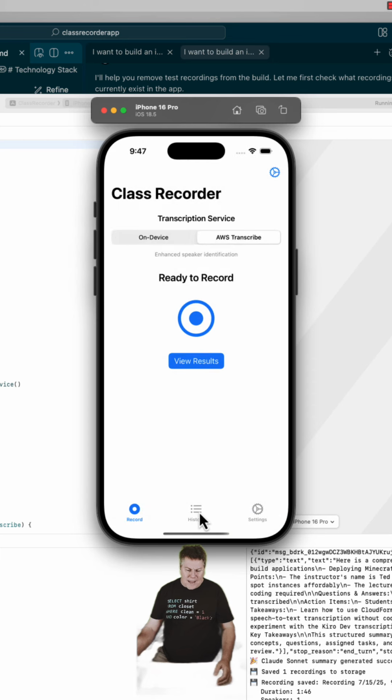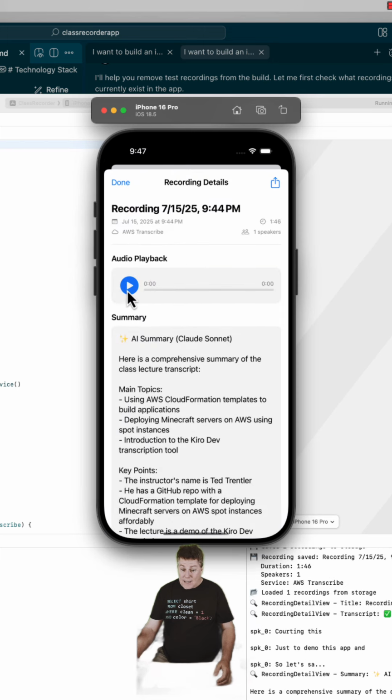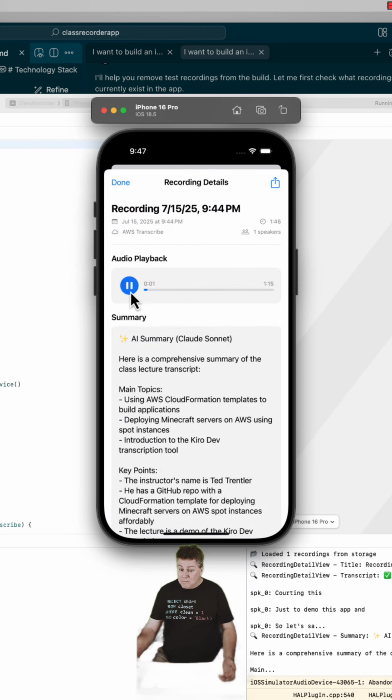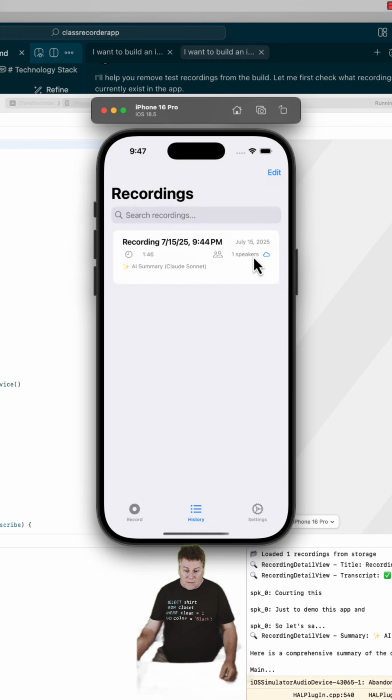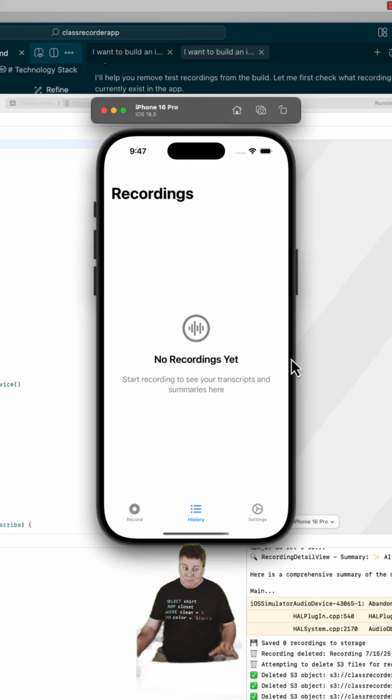I also have a history here, and I can see the recordings. I can go back and click on these, and I can play back the audio recordings. That sounds like me. Okay, cool. That's pretty awesome. And I have a full iOS interface here. So I can go back and see the history. I also can delete these as well. Pretty cool app for 3 hours worth of work for iOS, right? And I didn't have to edit a Swift file.